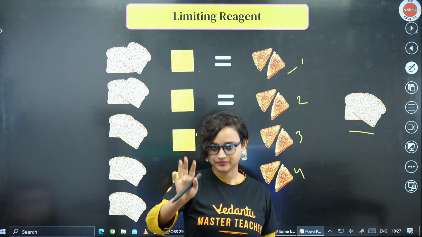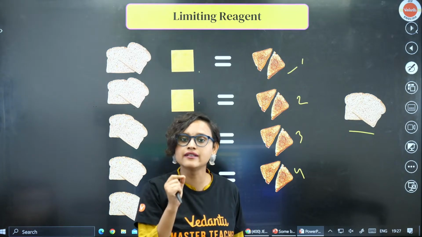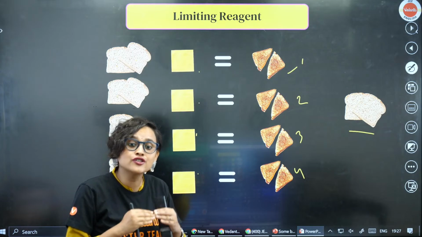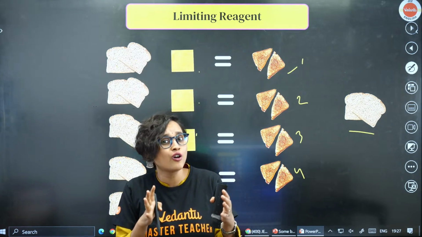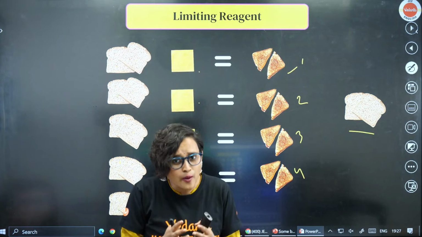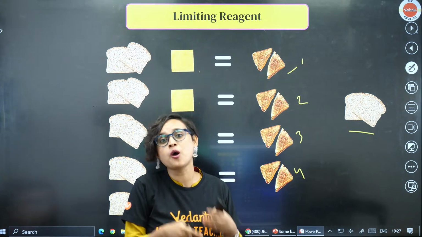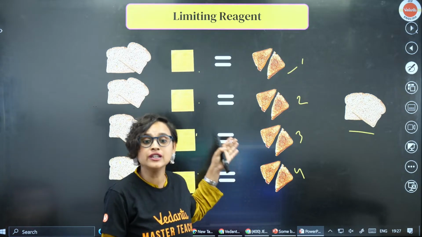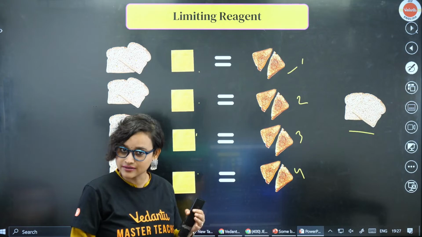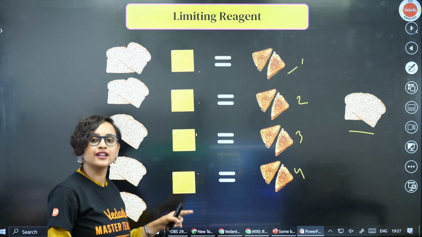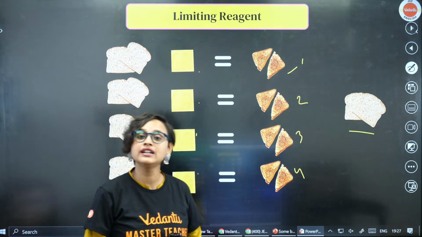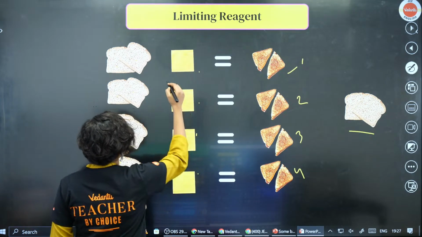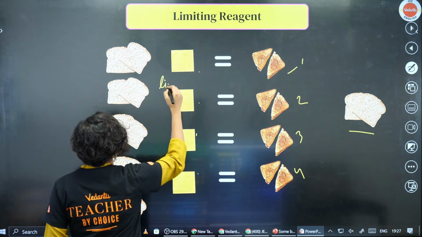Once again, everybody, because I had fewer cheese slices, did you see that the process of making the sandwich got stopped? Somebody refrained me from making the sandwich, and who did that? It's the cheese slices that stopped me from making as many sandwiches as I wanted, right? Now, in this scenario, can you tell me which one is the limiting reagent? Easy peasy, biryani tasty, it's the cheese. The cheese is the limiting reagent.